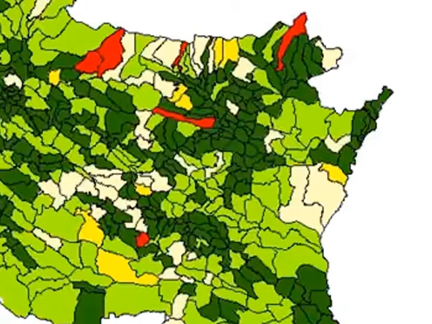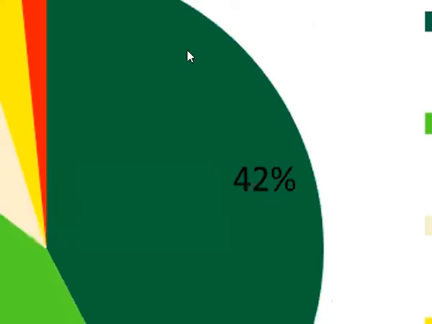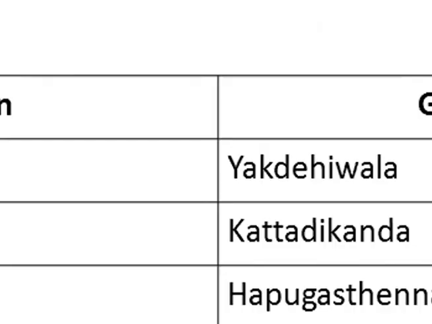This is the final result of this research. As I previously said, green to red represent low, moderate, high, very high, and extremely high poverty. This chart shows the unsatisfied basic need poverty as area percentage: 2% extremely high poverty, 3% very high poverty, 10% high poverty, 43% moderate poverty, and 42% low poverty.